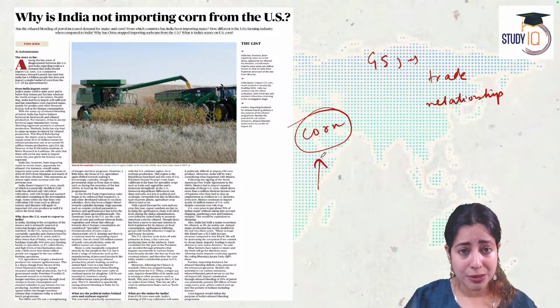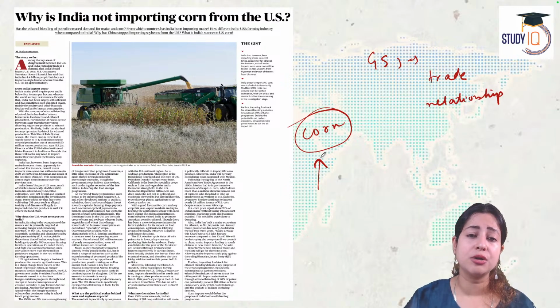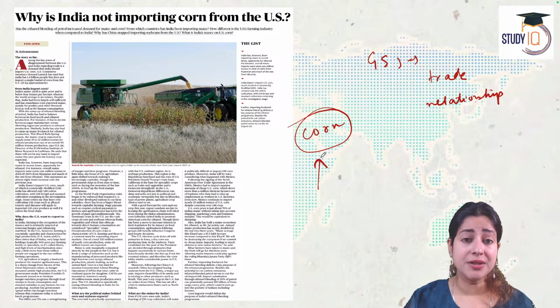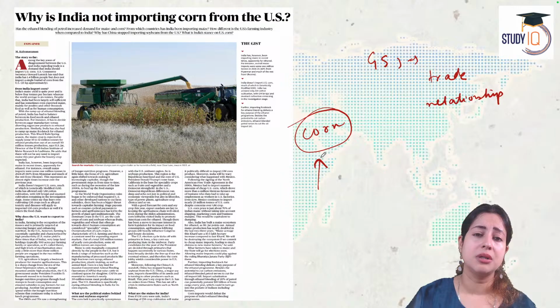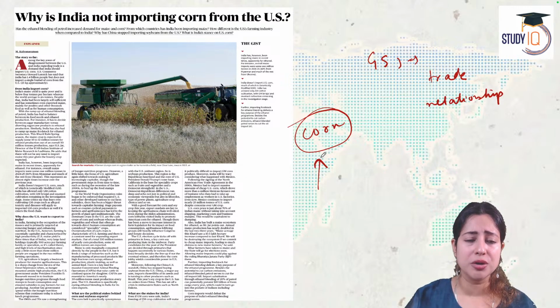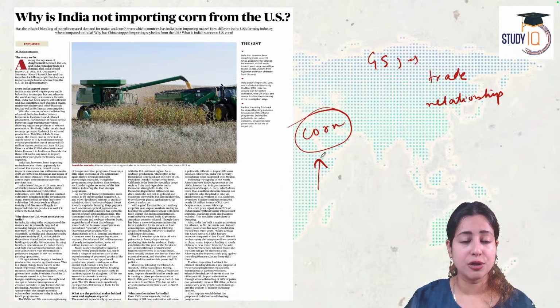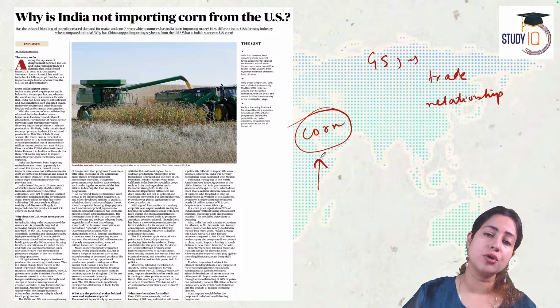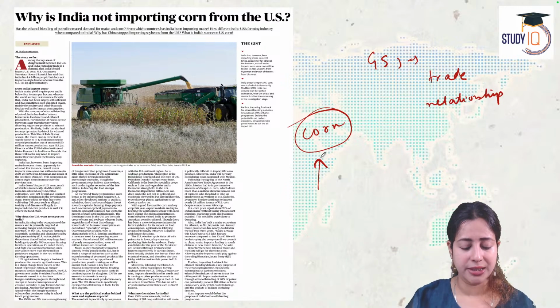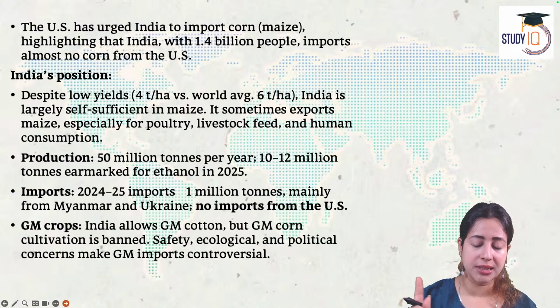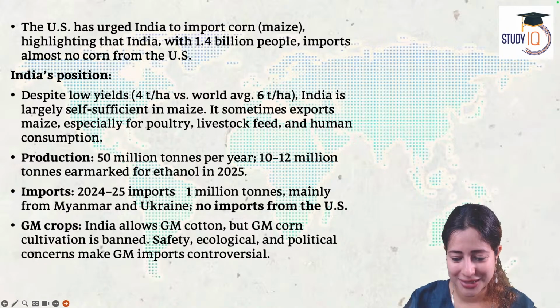Second, India is also committing to reduce carbon dioxide emissions by 45% by 2030 as compared to the 2005 level, which means India will need more ethanol to mix with petrol. So why don't you import more corn, more maize from us? After all, the US is a surplus economy. The US is producing 10 times more corn than it actually should. And despite a high level of export, the US market still has extra stock of corn. So it wants it to come to India. But the Indian government is not okay with it. India is not allowing. So let's see what the controversy is.